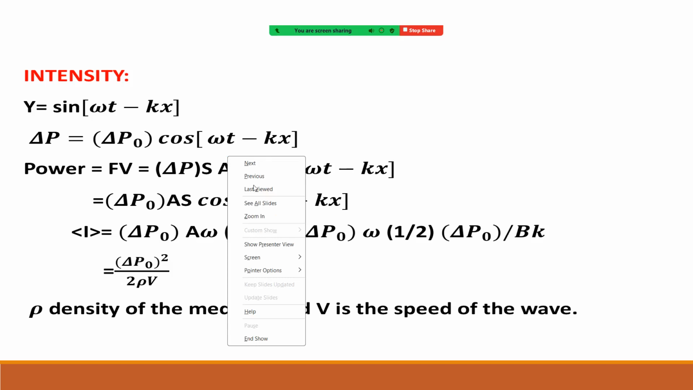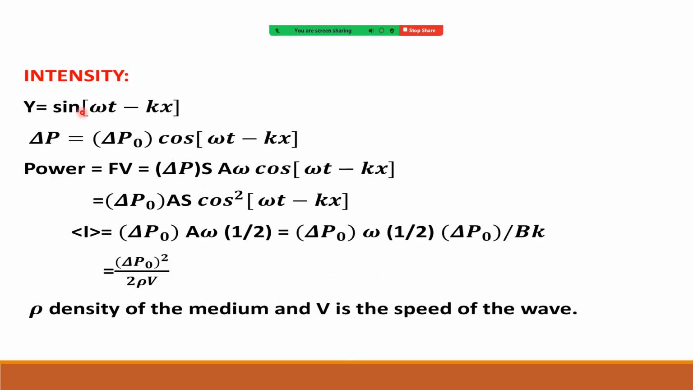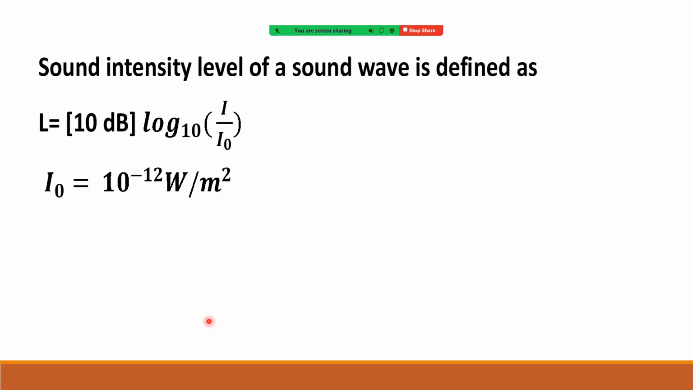Yeah. So here we have taken y equal to a sin(omega t minus kx) and delta P. Then power is F into V. We have taken here the angle between F bar and V bar as 0. Okay. Then substituting the values of delta P and V, we got square of delta P naught by 2 rho V. Right. Rho is the density of the medium and V is the speed of the wave. So this is about intensity. Okay. Right. Now see the next concept.